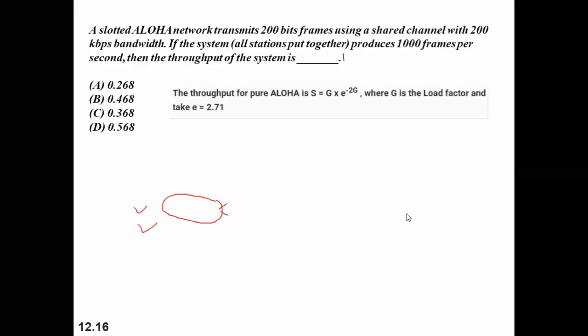Now I'm putting this question in front of you. Can anyone read this line? Please read it out. A slotted Aloha network transmits 200 bit frames using a shared channel with 200 kbps bandwidth. If the system, all stations put together, produces 1000 frames per second, then the throughput of the system is?